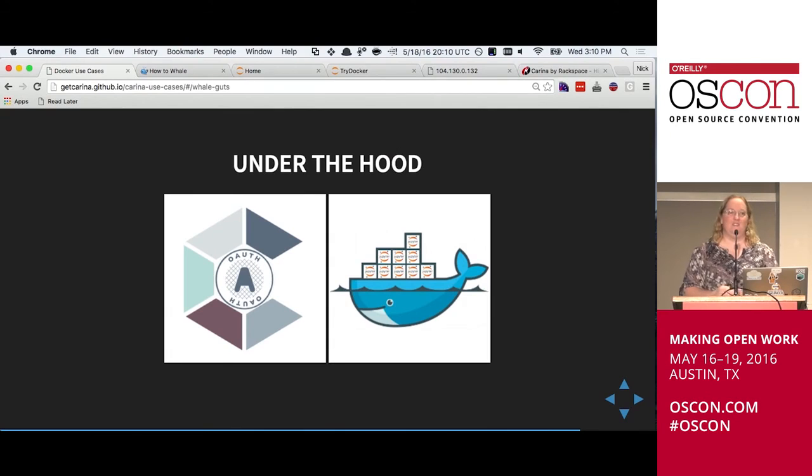So what's happening under the hood? The How to Whale is cool, but I didn't come here to tell you about how awesome I am. That's really not the point. What I wanted to show you is that I didn't actually have to write a ton of code to make this work. What it did is it took Carina and totally abused it and said, I want free compute, essentially, which they're happily giving away.